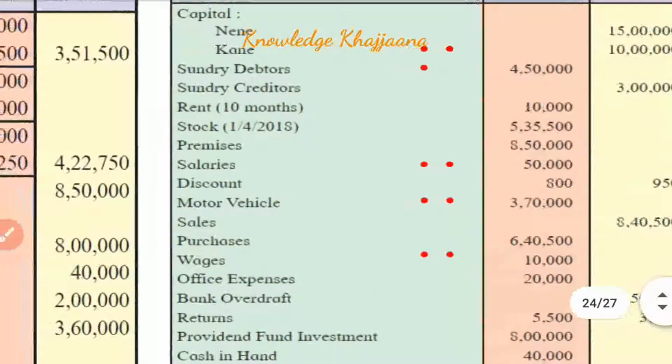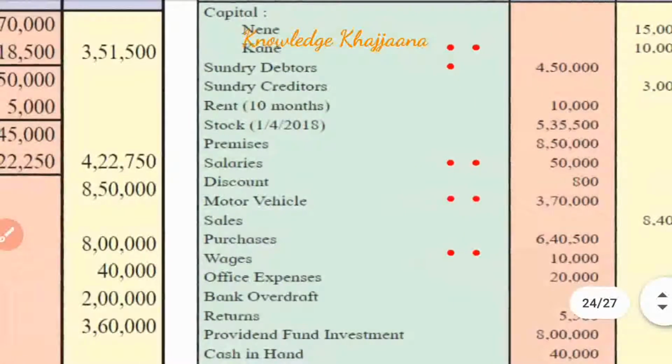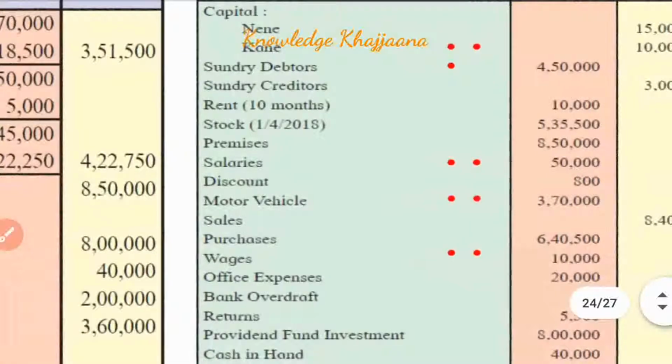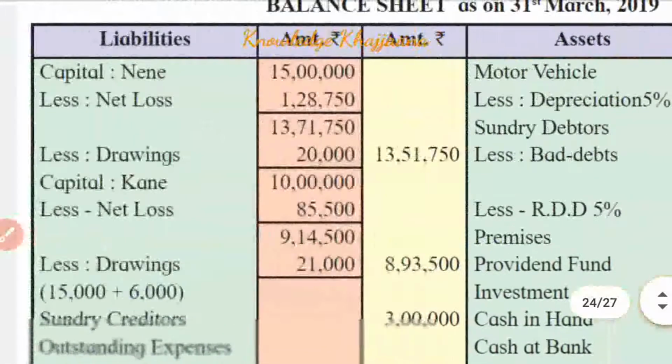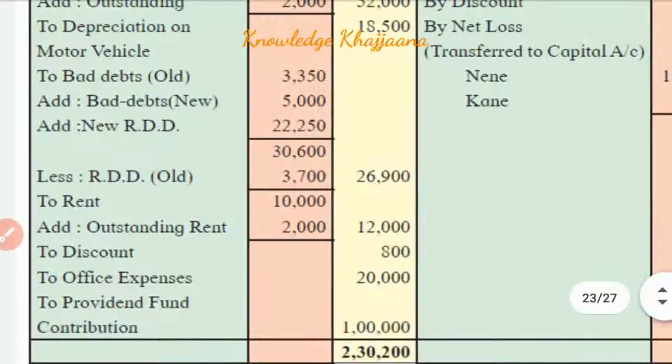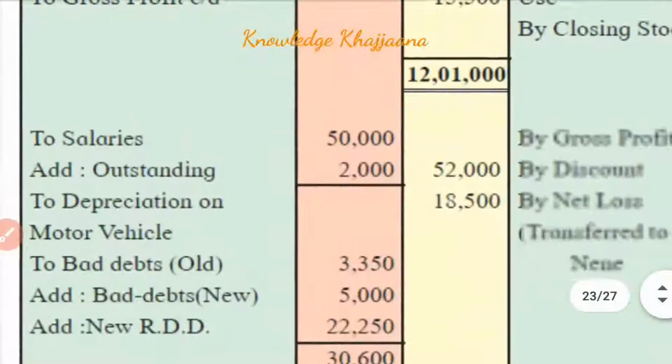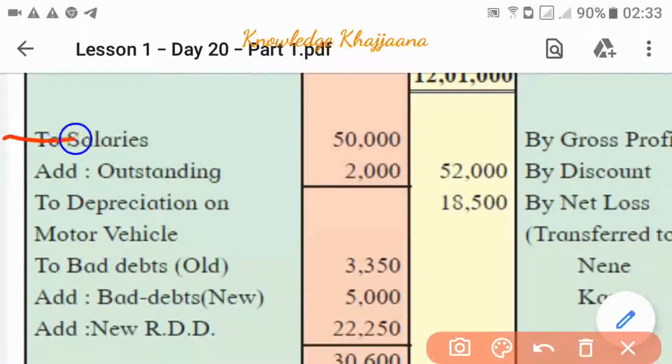Salaries rupees 50,000, and there is an adjustment. So salaries of rupees 50,000 should be recorded to the profit and loss account debit side. Okay, in the inner column. See, salaries of rupees 50,000, profit and loss account debit side, inner column. Okay, because there is an adjustment. Next,